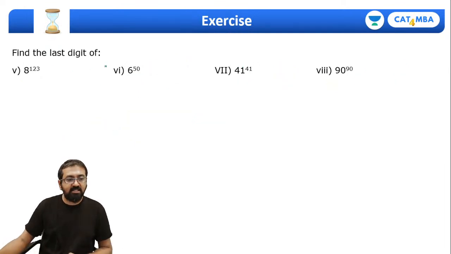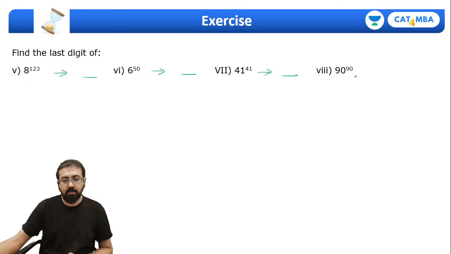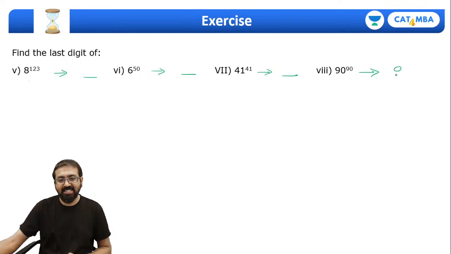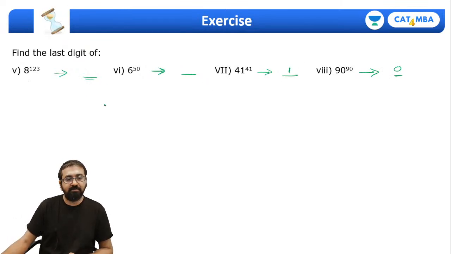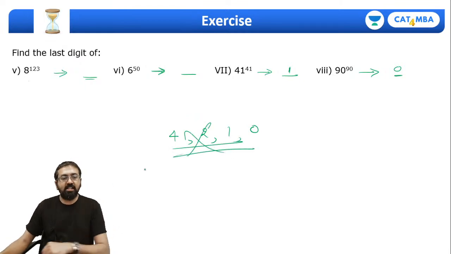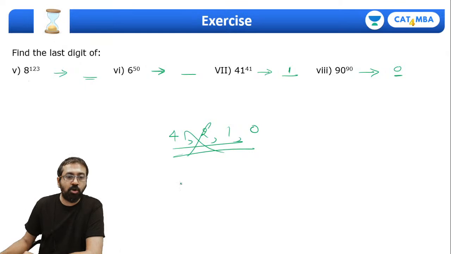Now write the last digit in the answer box. Please quickly write the last digit in the answer box separated by a comma. Can I say last digit? Of course will be 0 over here, last digit will be 1 over here. What will be the last digit over here and here? So you need to write something like this one, 4, 2, 1, 0, something like this. This is not correct, of course. So please enter your answer in the chat box. Let me see who gets all correct.